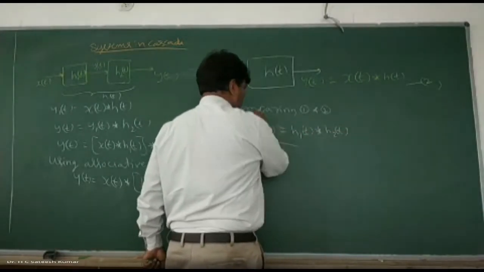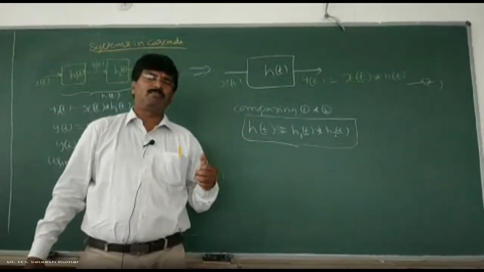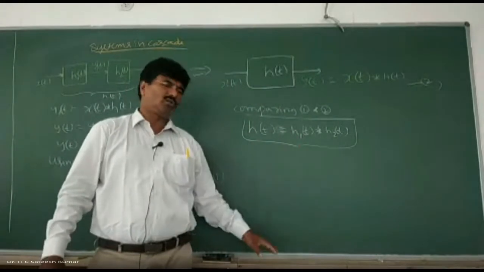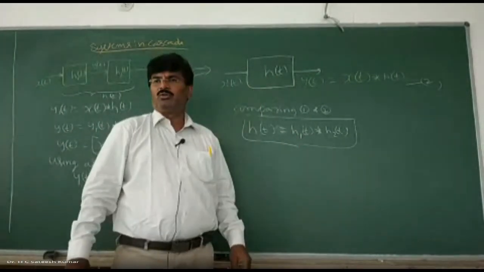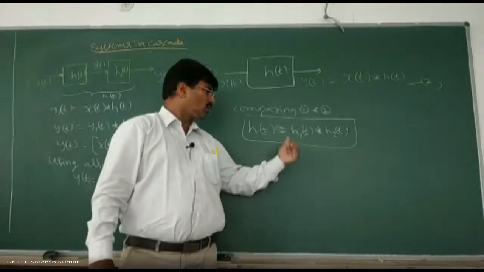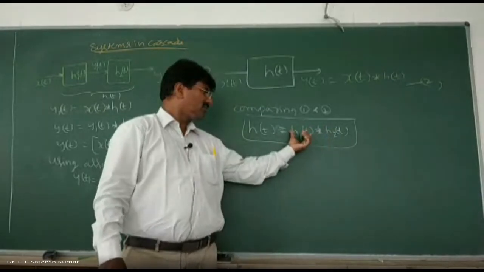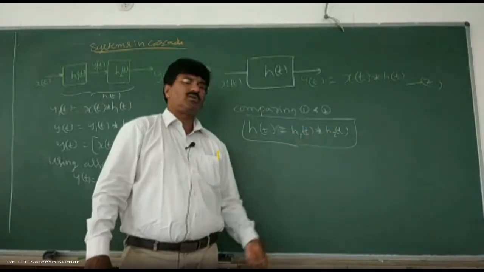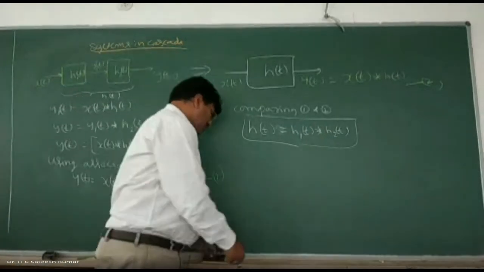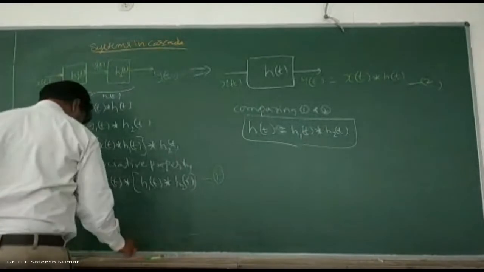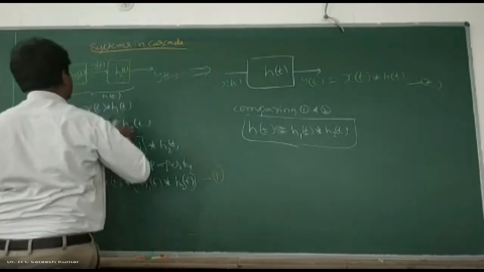So what is your conclusion? Two systems whose impulse responses are h1 of t and h2 of t, connected in cascade, can be replaced by a single system whose impulse response is equal to the convolution of the impulse responses of the individual systems. h1 of t is the impulse response of the first system, h2 of t is the impulse response of the second system. That's it, right? This is known as cascade connection of two systems. Next, we shall go for parallel connection of systems.